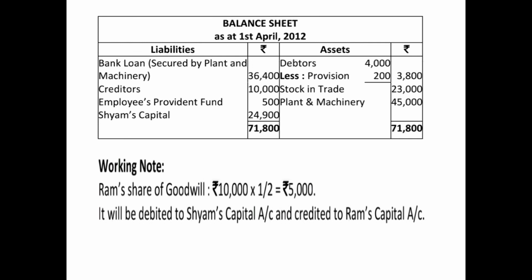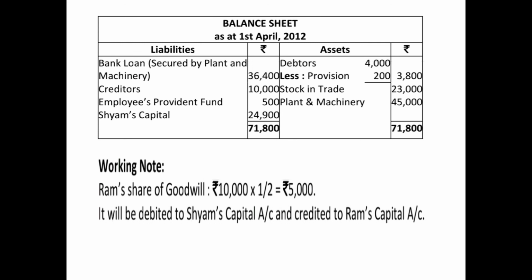We have not shown any bank balance because as soon as we took the loan, the entire money was utilized to pay off Ram. Then we have shown creditors as 10,000. Employees Provident Fund, we have carried forward as it is because it was an outside liability, 500. And then we have shown Shyam's capital, the balancing figure 24,900. So the total of balance sheet comes to 71,800 on both the sides.